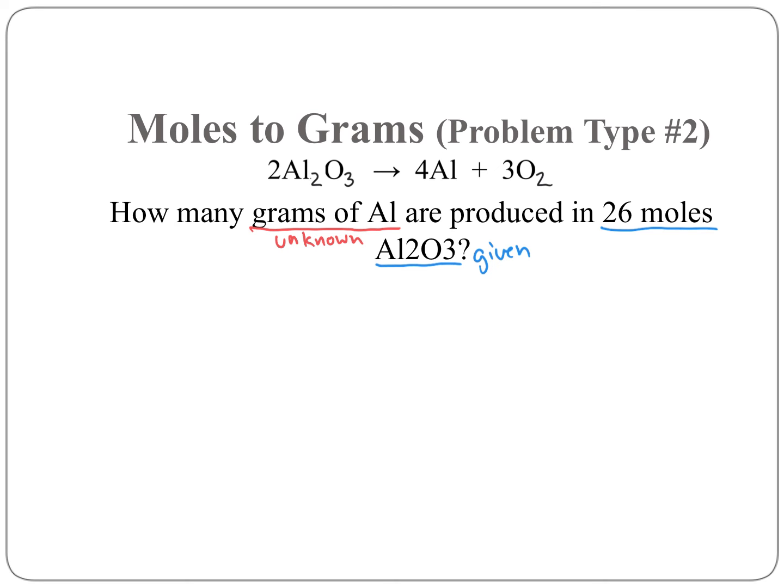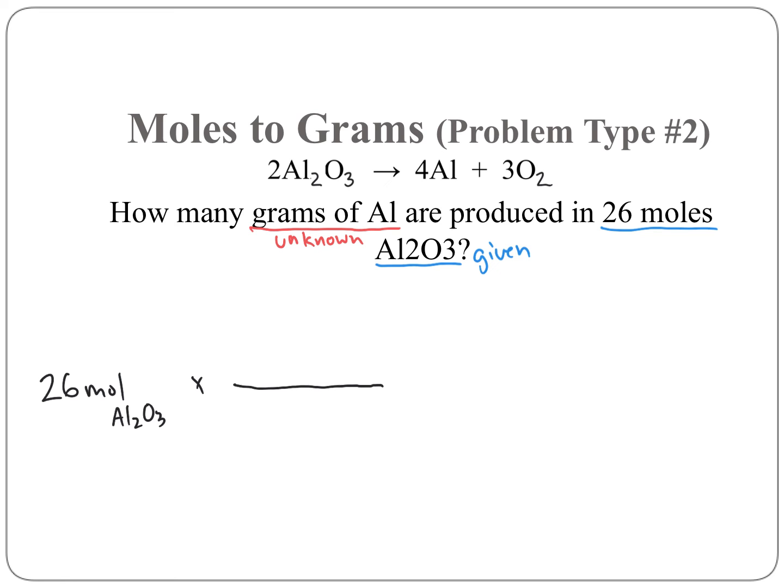All right, so let's go ahead and set up our problem. If we go back and look at our original sheet, it's going to have us first write down our given amount of moles in the problem. So we have 26 moles of Al2O3, and I'm going to multiply it by the same coefficient ratio that I did in the original problem.